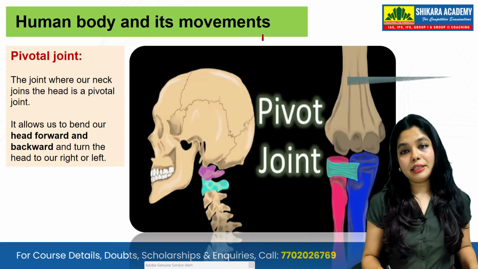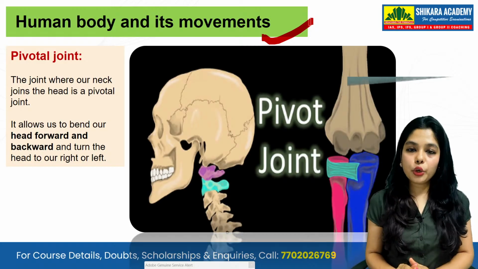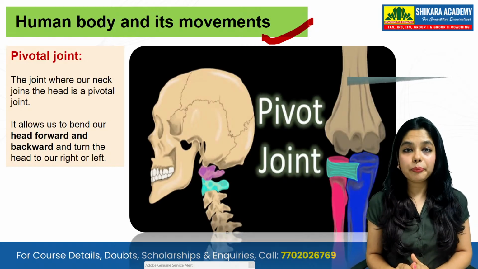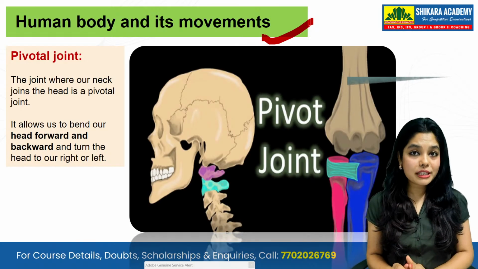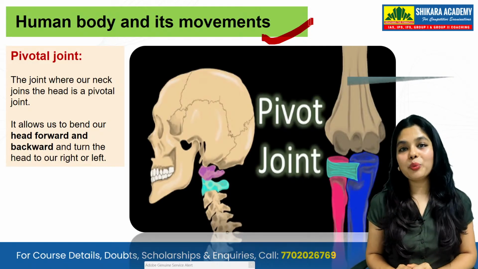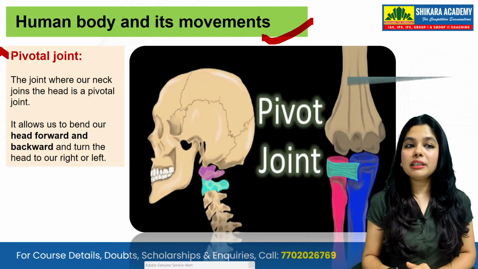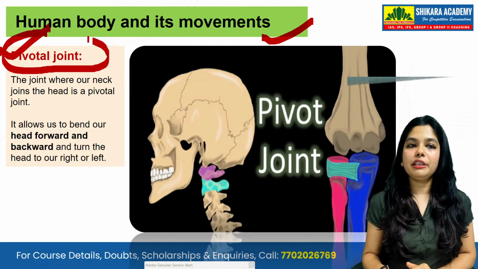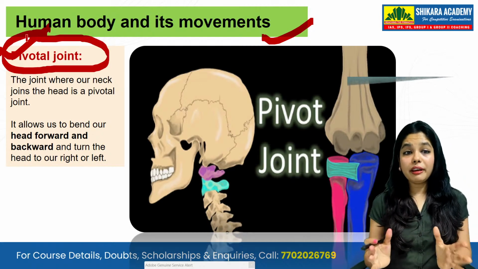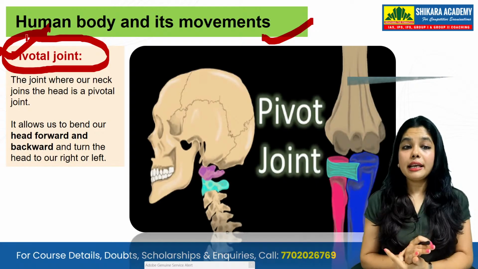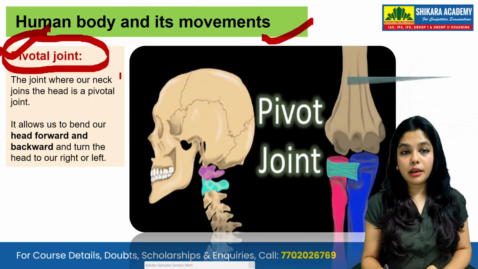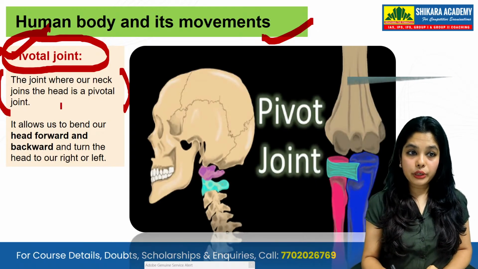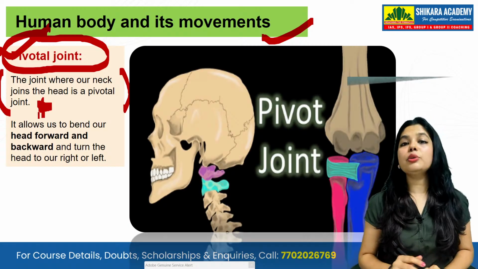Human body and its movement. The human body will be moving. Different kinds of movements are there. We are going to talk about one of the movements. One of the movements is the pivotal joint. What is a pivotal joint? A joint where our neck joins the head is a pivotal joint. So in our neck, we are going to discuss the pivotal joint, right?